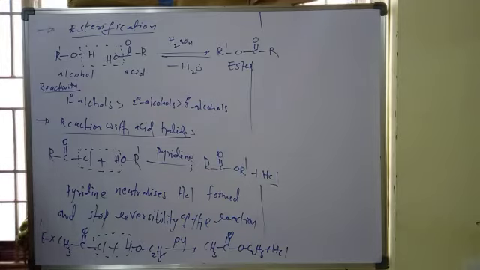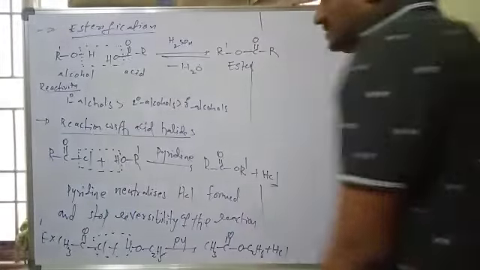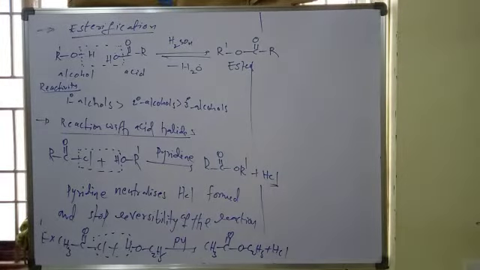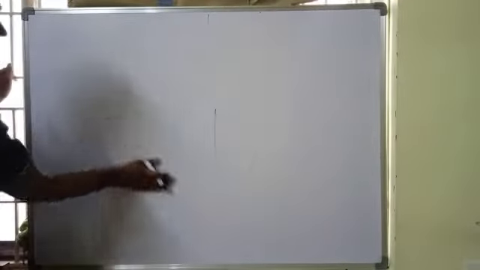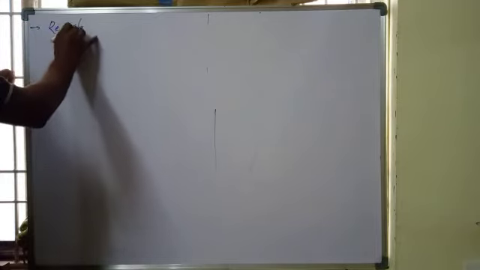The same reaction can also be done with acetic anhydride. Next, alcohols' reaction with anhydrides.